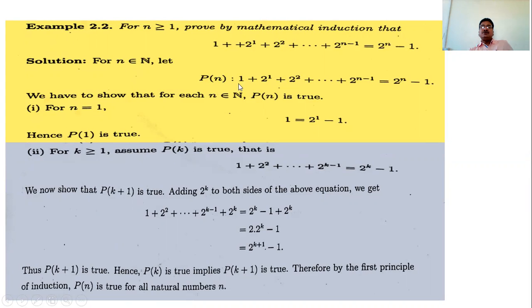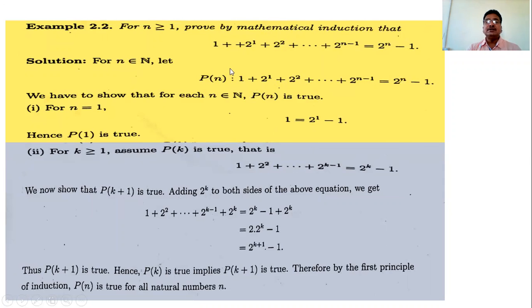That is, we assume that 1 plus 2 raised to 1 plus 2 raised to 2 and so on up to 2 raised to k minus 1 is equal to 2 raised to k minus 1. If we write n as k, we have this step.